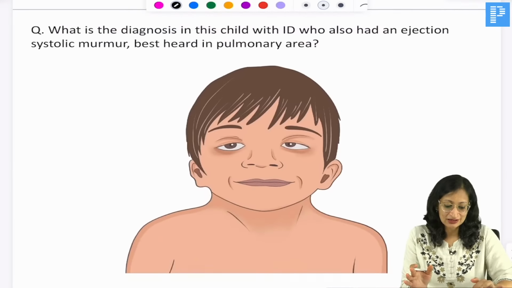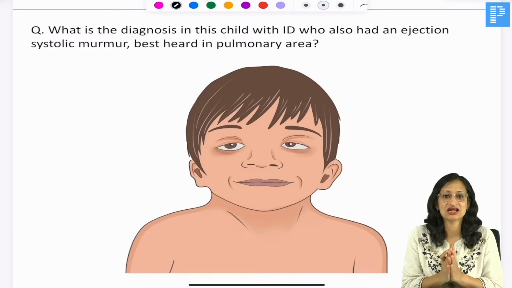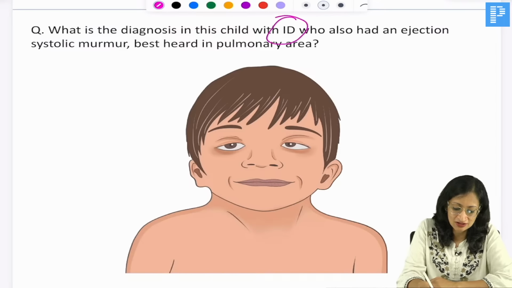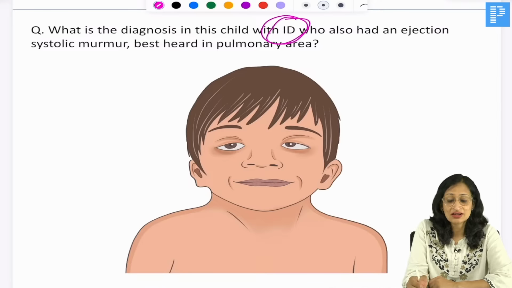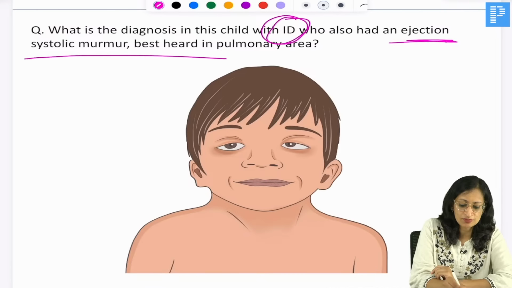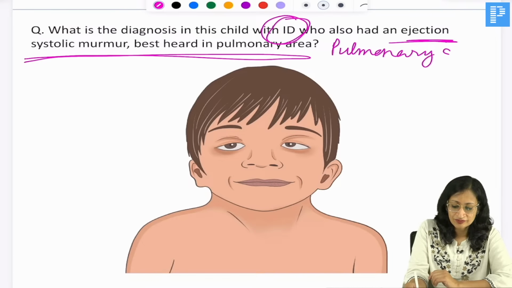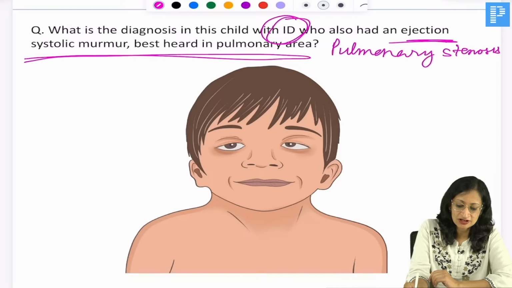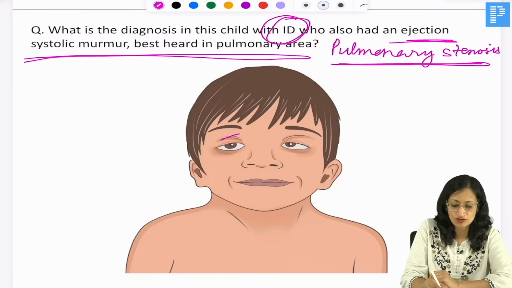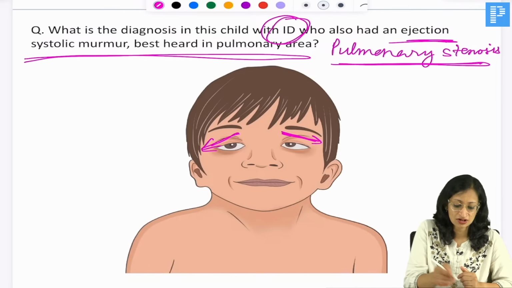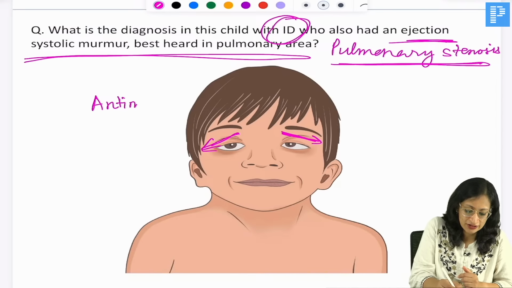Now, what does this child have? This is a child who has intellectual disability, that means mental retardation. There is an ejection systolic murmur best heard in the pulmonary area, that means there is pulmonary stenosis. There is also some facial dysmorphism. What you see here is anti-mongoloid slant of eyes, opposite to what you saw in Down syndrome.